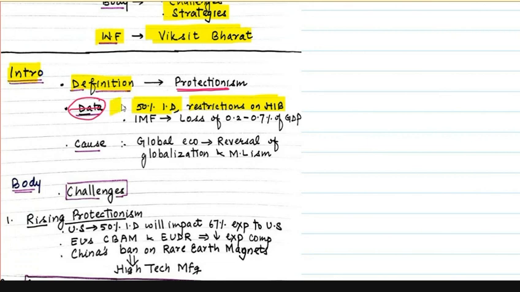We can give one more data where we can write that IMF has predicted that countries will lose 0.2 to 0.7% of GDP because of the tariffs imposed by multiple countries, especially the US. We can also start the answer with a cause, where we can say that the global economy is witnessing a reversal of globalization and multilateralism, and therefore it is a challenge for the Indian economy.